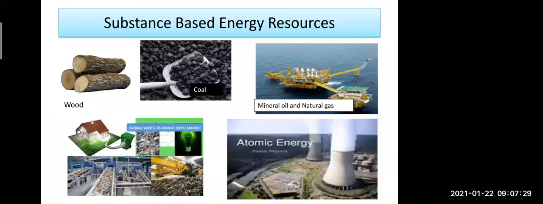Now, quickly, we are going to recap the substance-based energy resources. In substance-based energy resources, I gave you many examples last time with explanation and diagrams also. First was wood, which everyone knows is common. Now tell me about coal. From where do you get coal? Just remember and tell me.